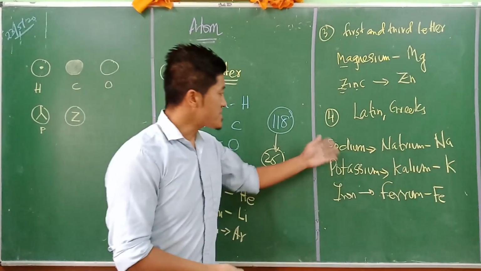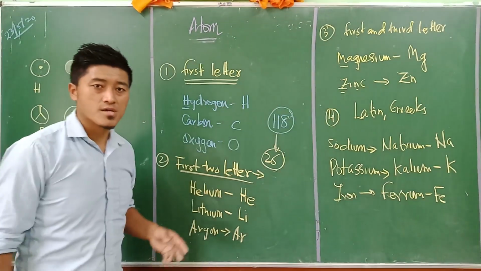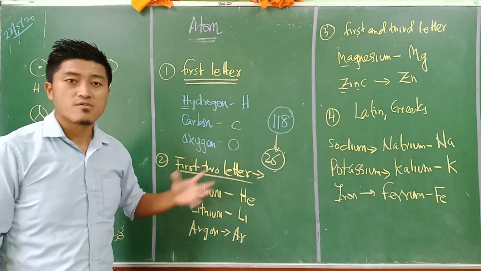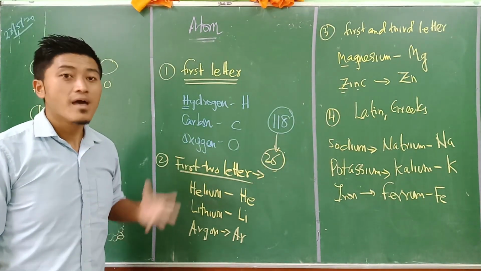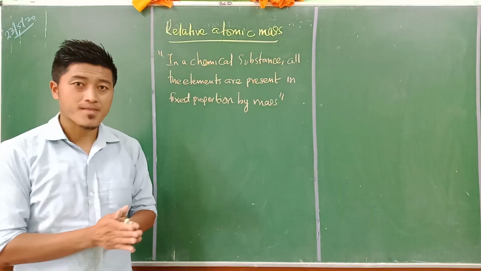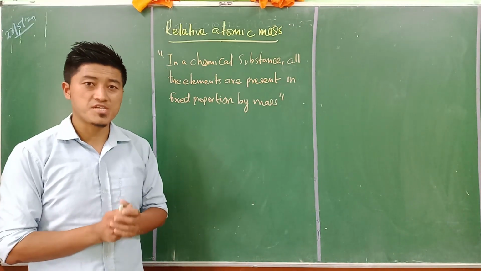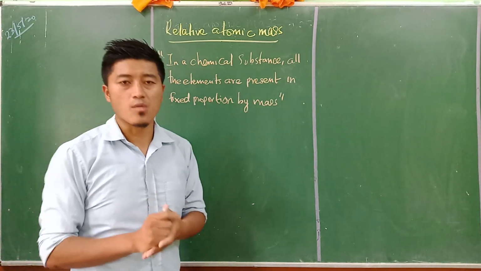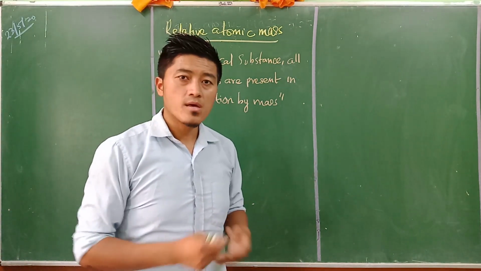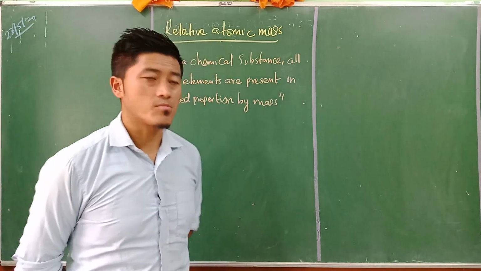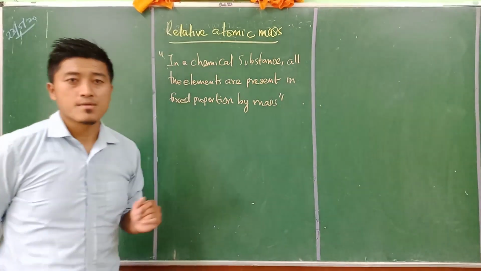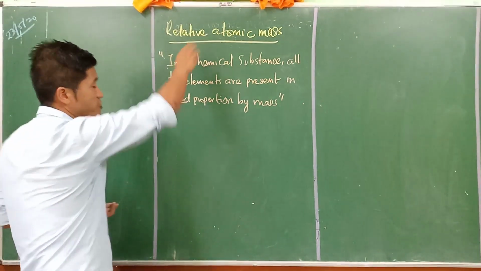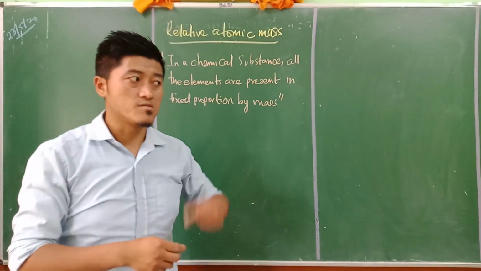These are the methods the scientists adopted to give symbols to the elements, so that we can have a better understanding of them. In the previous class, we talked about the atom and how symbols were provided for the atom. Now, in this session, we are going to talk about relative atomic mass. Normally, relative means in comparison with something else.